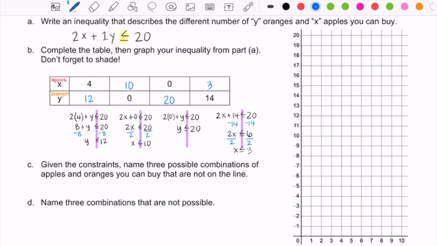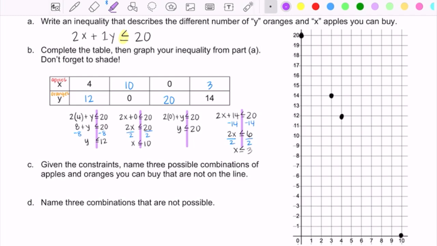The second part of the question wants us to graph it, and so in order to graph it, we're going to graph the 4 points that we generated. So 4 goes with 12, so that's one possibility. And then 10 goes with 0, so that's another possible combination. 0 goes with 20, and then the last point that we generated was that 3 went with 14. And so you guys, this graph has the points for the 4 possibilities that we came up with.